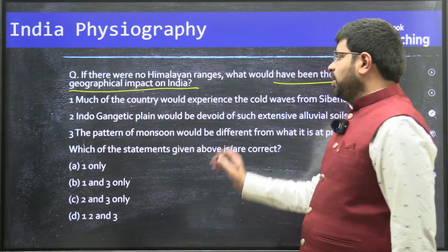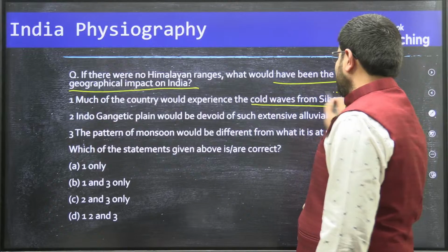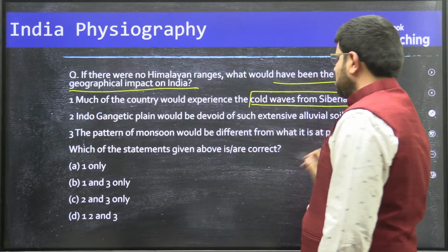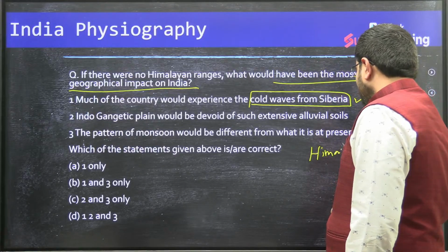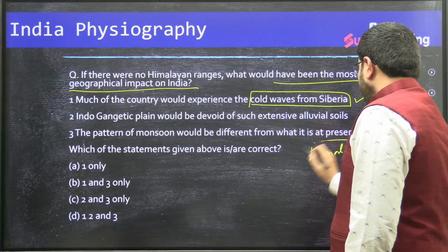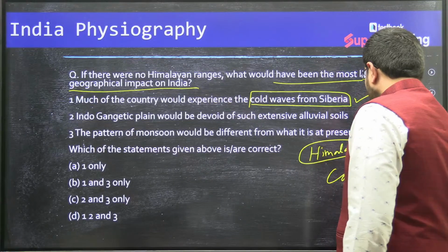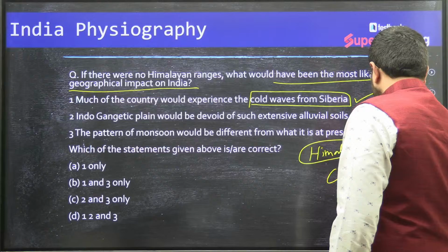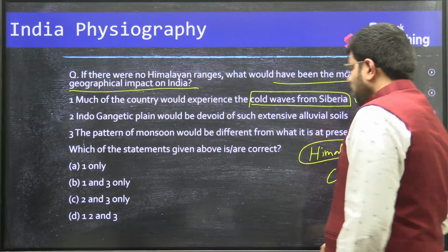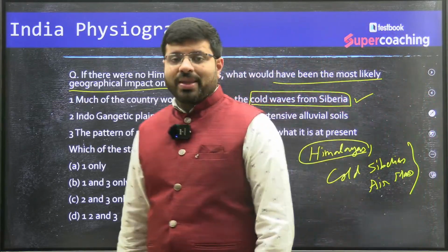Much of the country would experience the cold waves from Siberia. Definitely, yes. In fact, we have seen the Himalayas protect India from the cold Siberian air mass. They protect India from the cold Siberian air mass.